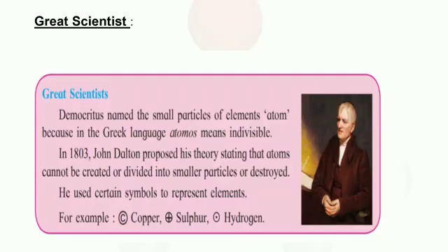The great scientist Democritus named the smallest particles of elements atom because in the Greek language atom means indivisible. In 1803, John Dalton proposed his theory stating that an atom cannot be created, divided into smaller particles, or destroyed. He used certain symbols to represent elements, for example, copper, sulfur, hydrogen.